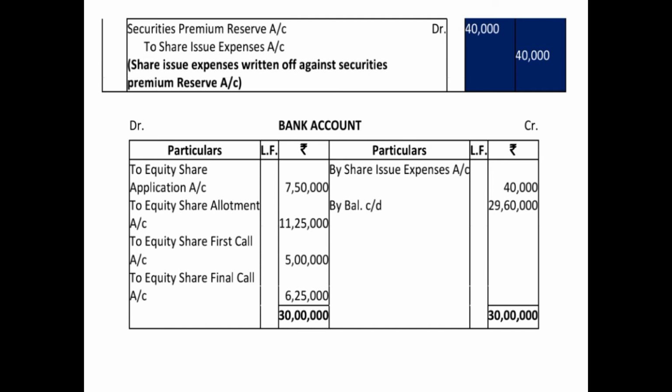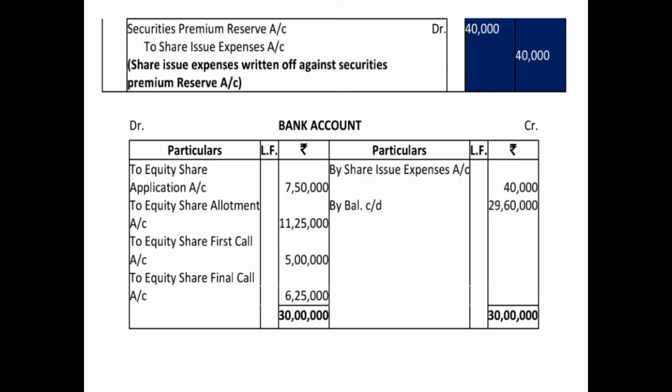Wherever the bank balance is increasing, all those items will be put on the debit side, and those items which reduce the bank balance will be put on the credit side. So on the debit side, we have recorded all the receiving amounts: equity share application account 7,50,000, equity share allotment account 11,25,000, equity share first call 5 lakh, equity share final call account 6,25,000. There was no opening balance. And on the credit side, we have shown the share issue expenses incurred, 40,000.